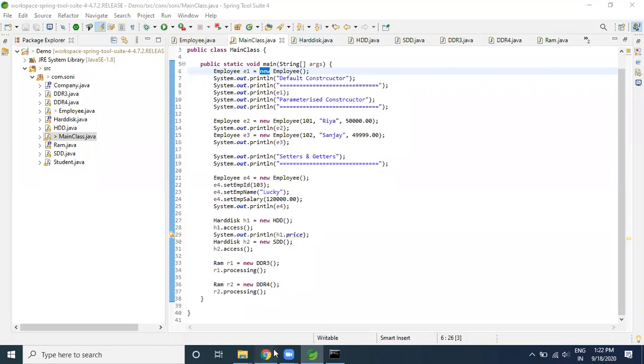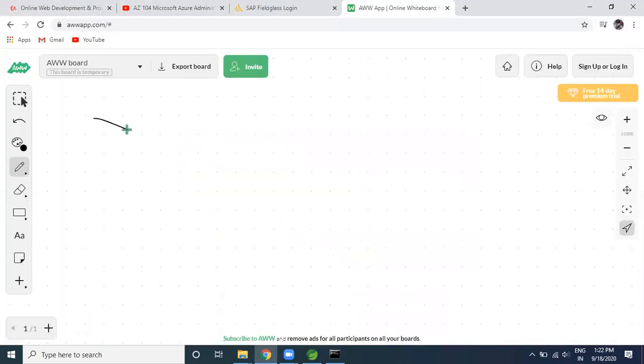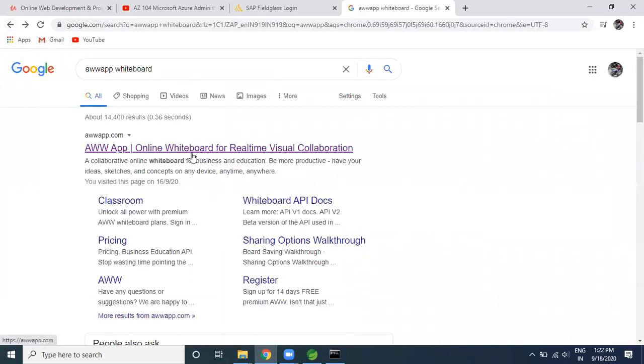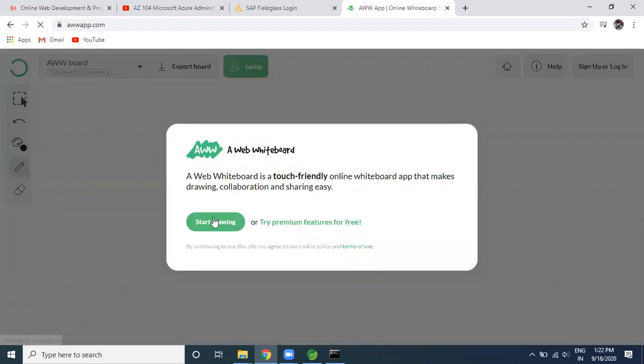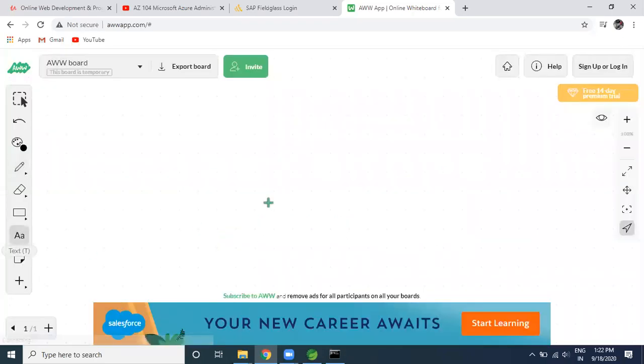Now what exactly would I like to do? I would like to look into the concept of Spring. In Spring, first of all, you should be aware that we have containers.